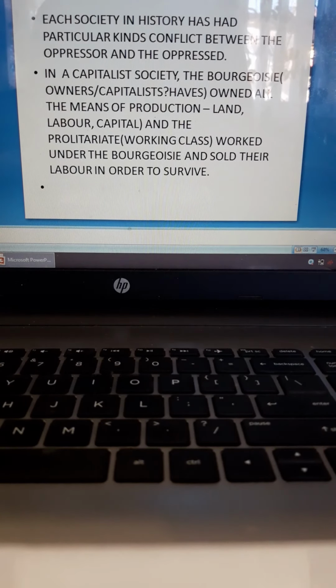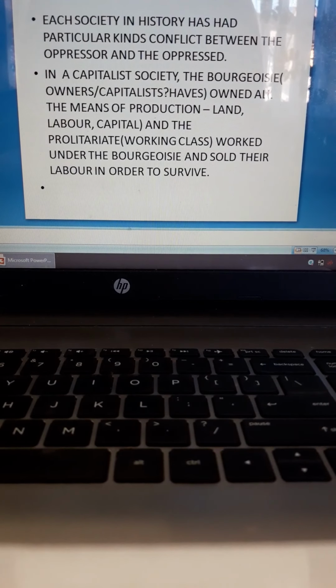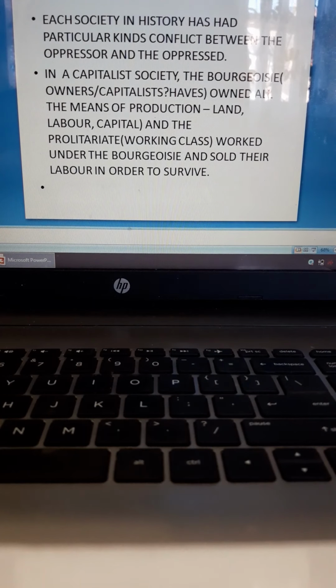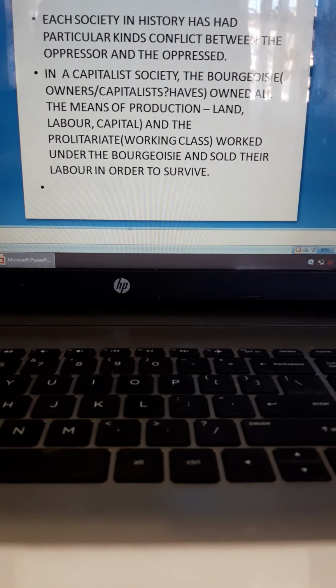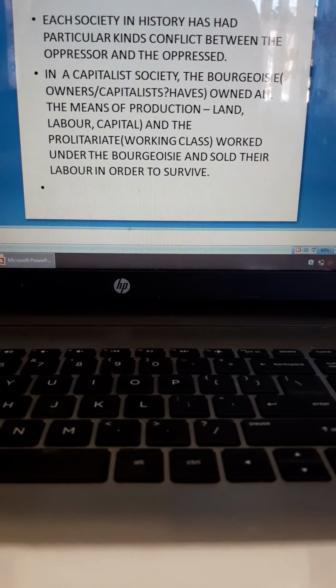They begin to use their physical labor in order to survive and to work for the bourgeois. The bourgeois is the dominant class. Please remember, the bourgeois are the owners and the proletariat are the working class, and the proletariat work under the bourgeois.